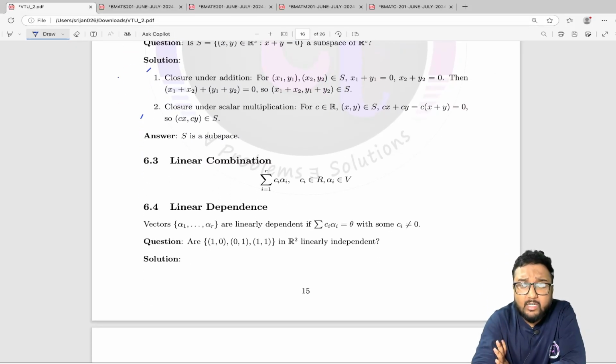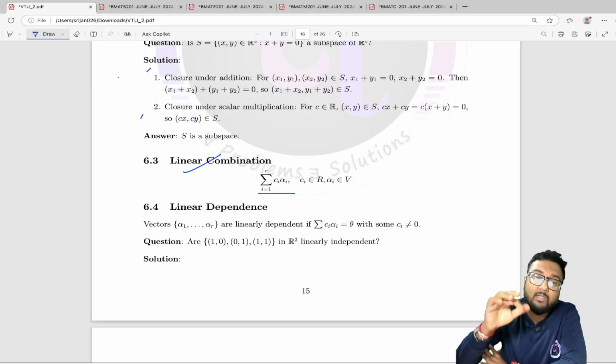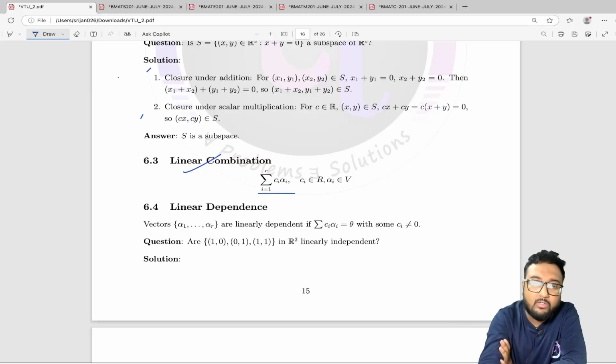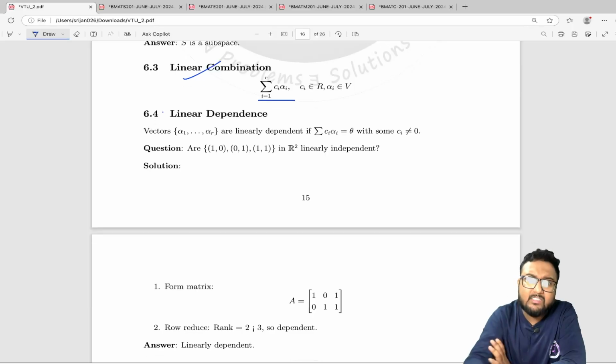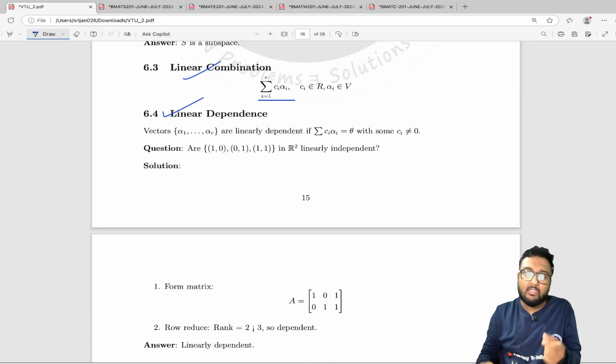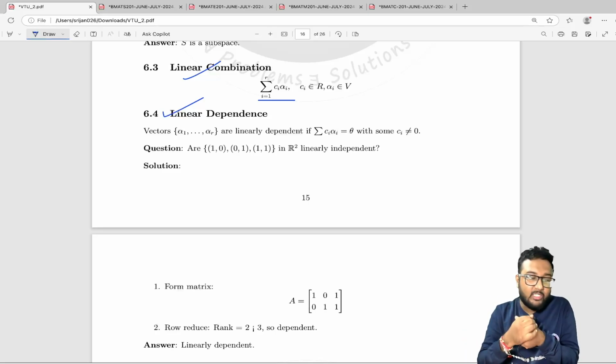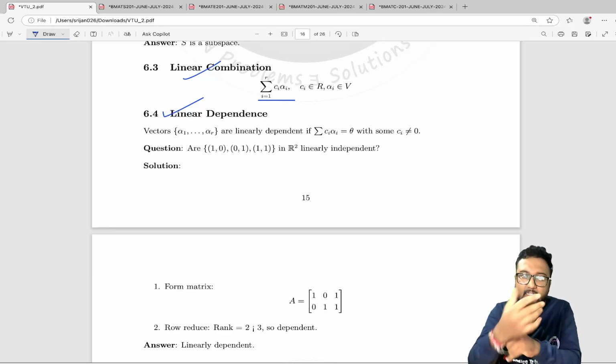Okay, next we have linear combination. Again, a linear combination of any vectors is given like this: c1 alpha 1 plus c2 alpha 2 plus c3 alpha 3 and so on. And then we have linear dependence, that is, whether in a set of vectors alpha 1, alpha 2 up to alpha n, one vector is dependent on the other or not. That is, one vector can be expressed as a linear combination of one or two vectors or more than two vectors or not. That is linear dependence, and there are some techniques to check it.